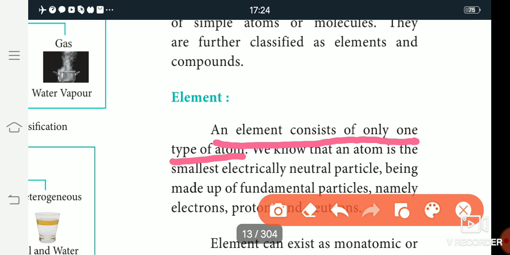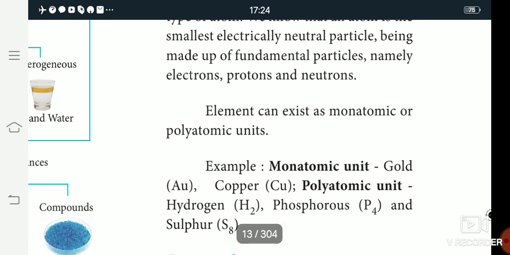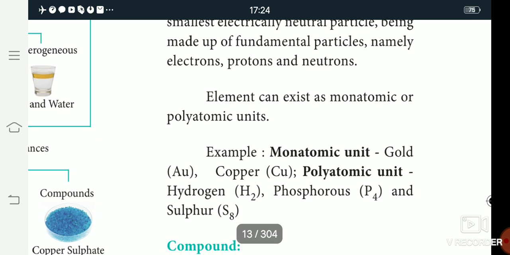Examples of elements are monoatomic and polyatomic units. Mono means one, poly means di, tri, tetra, penta, hexa, anything. Examples of monoatomic units are gold and copper.